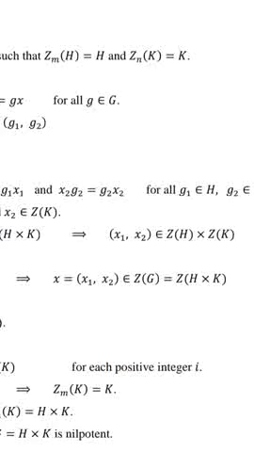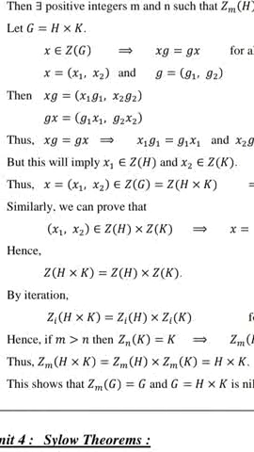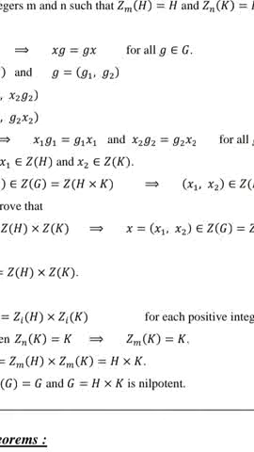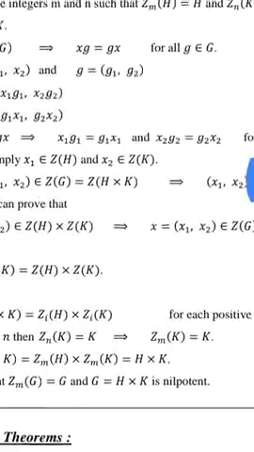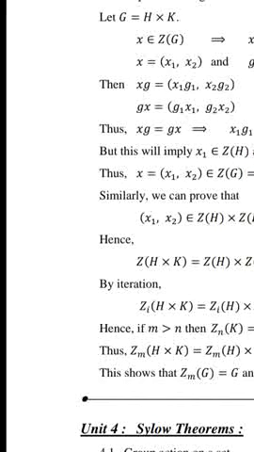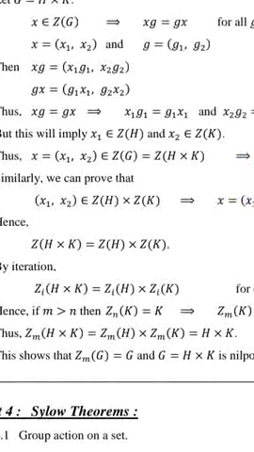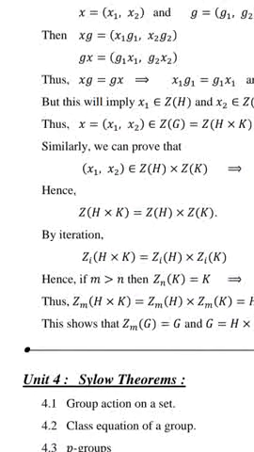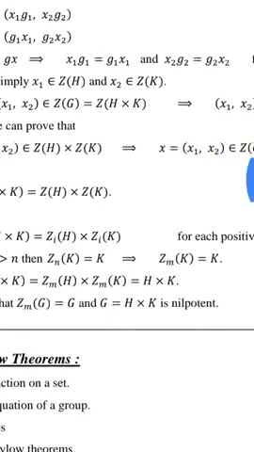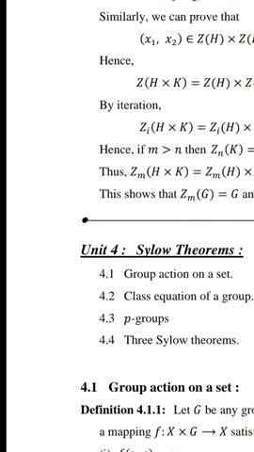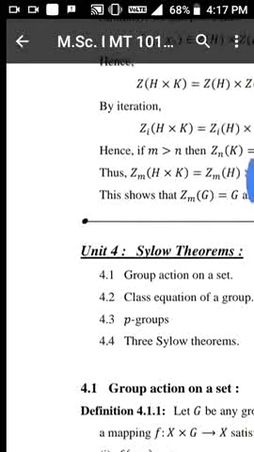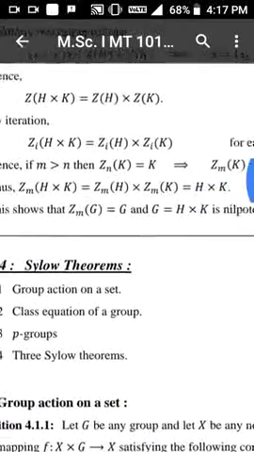So (x1, x2) belongs to Z of H times Z of K. Similarly we can prove that (x1, x2) belongs to Z of H times Z of K. So x equal to (x1, x2) belongs to Z of G, and hence Z of H times K is equal to Z of H times Z of K. By iteration, Zi of H times K is equal to Zi of H times Zi of K, and hence if m is greater than n, then Zn of K is equal to K and Zm of K is equal to K, and hence Zm of H times K is equal to Zm of H times Zm of K, which is equal to H times K.